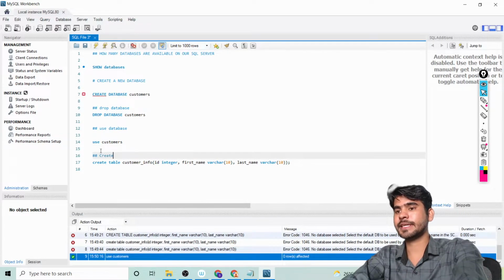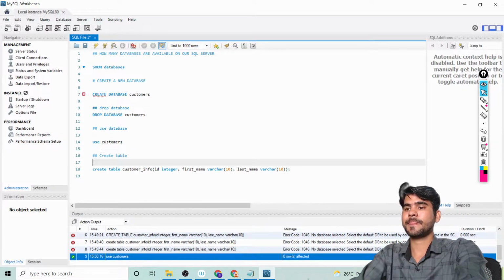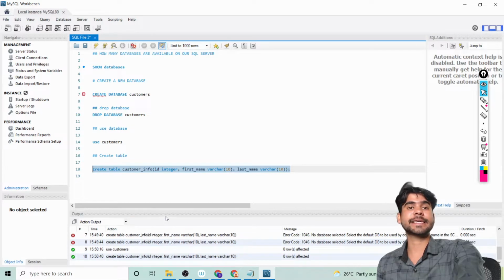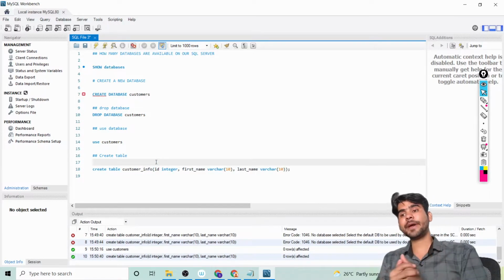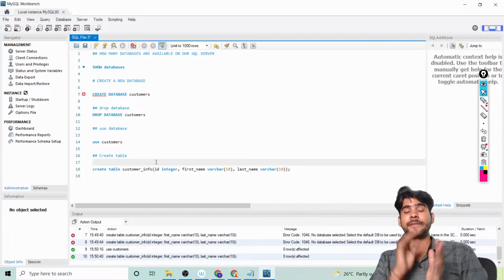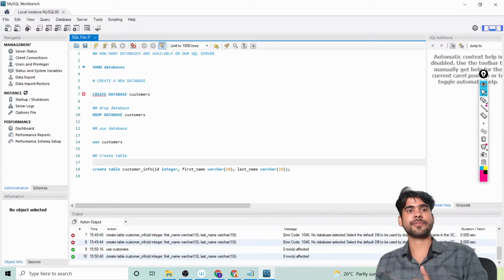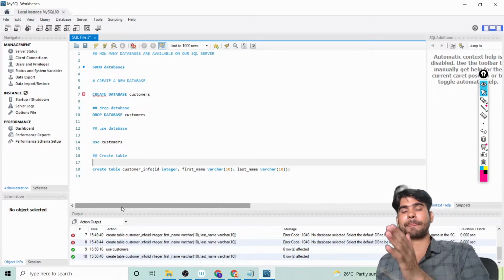So I'm writing a create table. Let me select this cell again, and then I will run. So here you can see now it's created, table is created. Okay, so whenever you want to create a table, before creating a table you can use that database name. Okay, and then you can create a table.